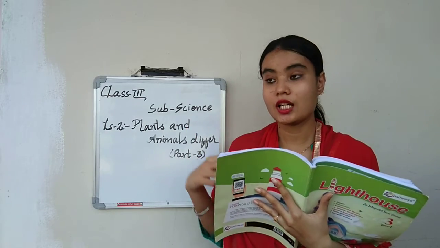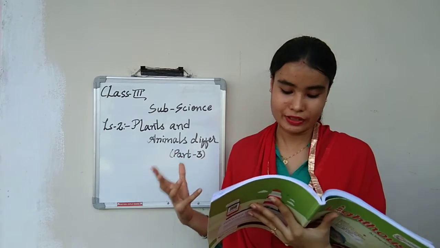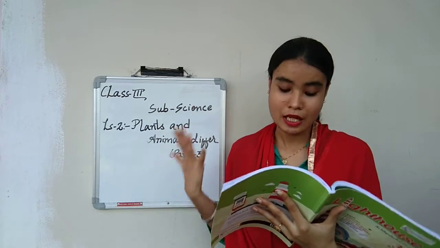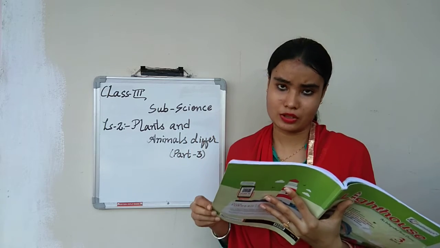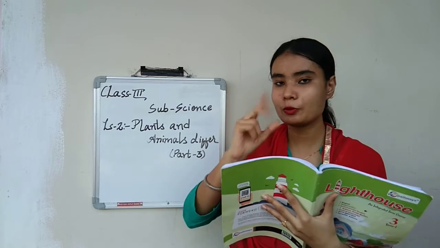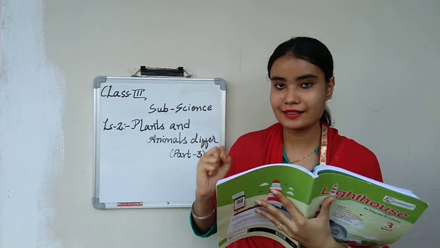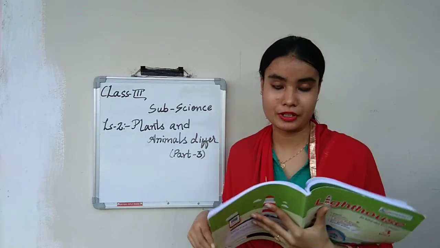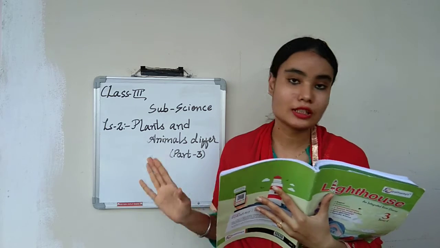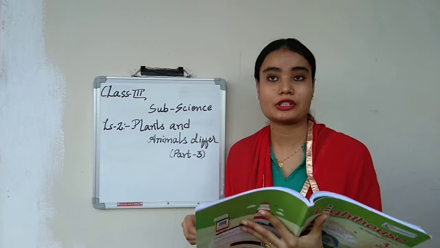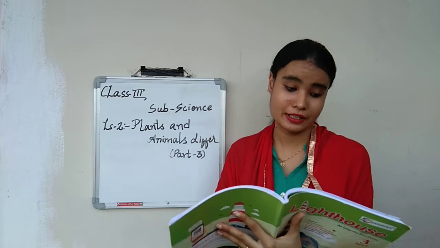Next is what? Sense organs. Animals have 5 sense organs, that are skin, tongue, nose, eyes and ears. But plants do not have such sense organs. Only a few plants are there, like the touch me not plant. Okay, they can sense when we just touch them with the help of a finger. But all the plants do not have any sense organ. Only animals have sense organs. With the help of sense organs, they can feel, they can react.